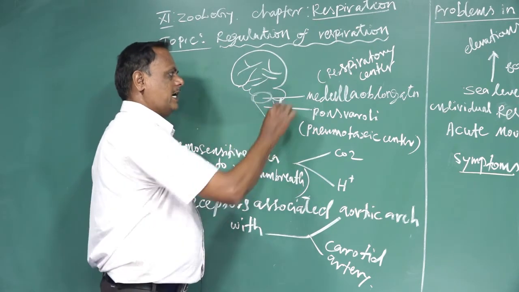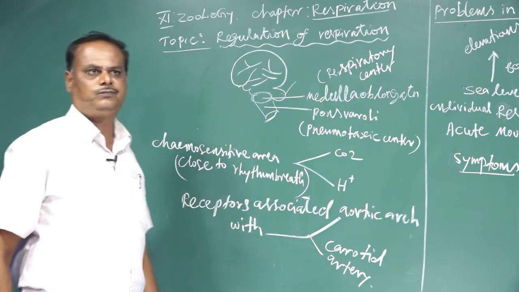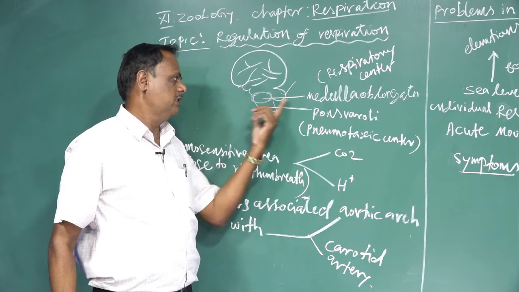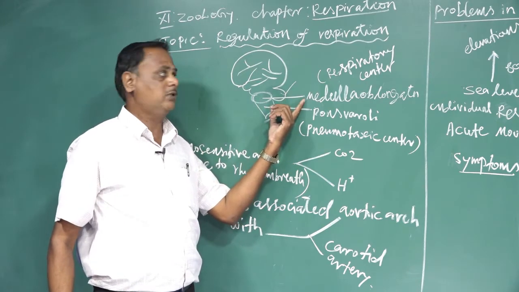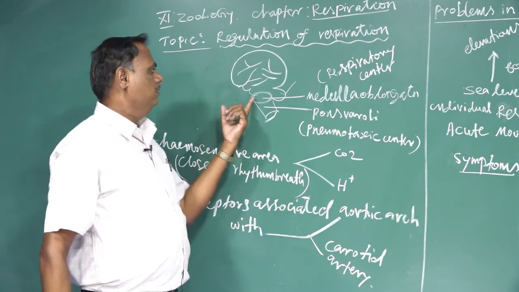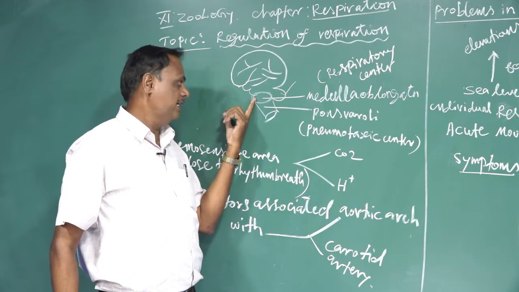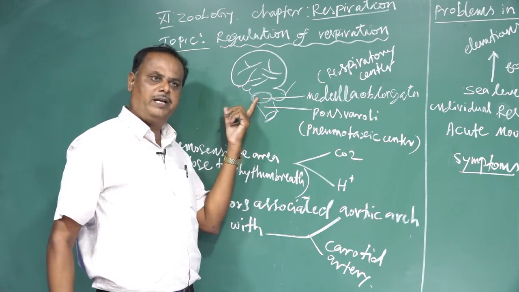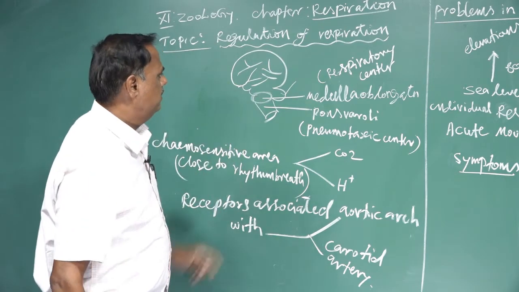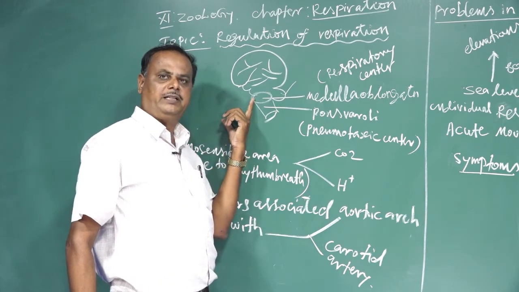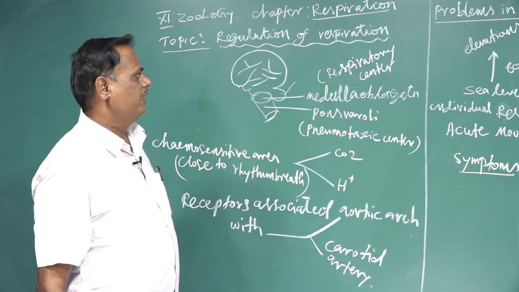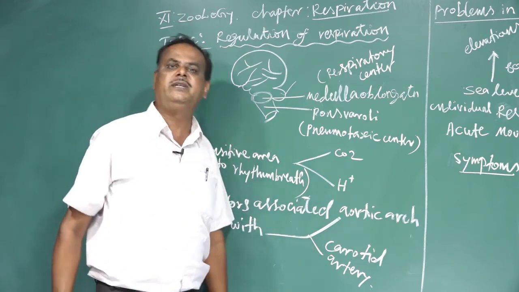The medulla oblongata acts as a respiratory center, and is also helpful for rhythmic breathing. That's why it is called the rhythmic center. The medulla oblongata is responsible for breathing. Rhythmic breathing means inspiration and expiration. That's why it is also the respiratory center and also the rhythmic center.